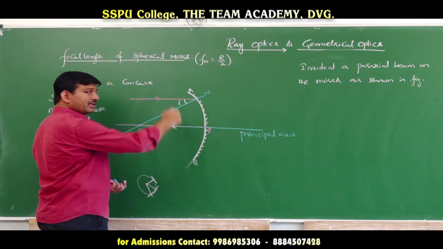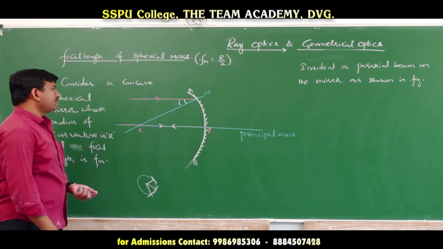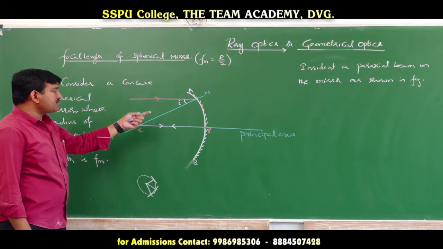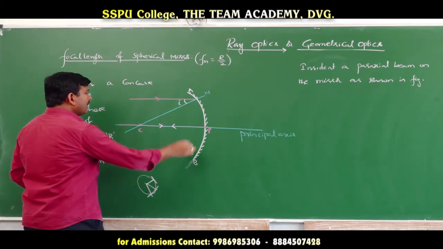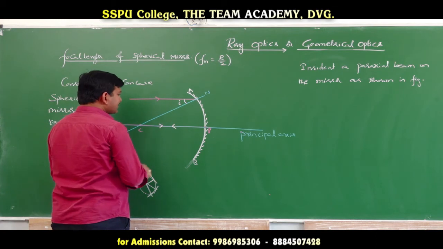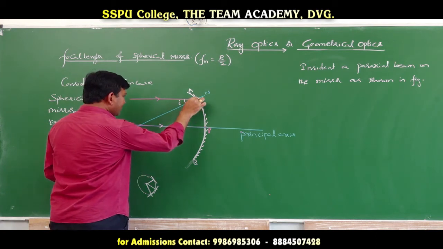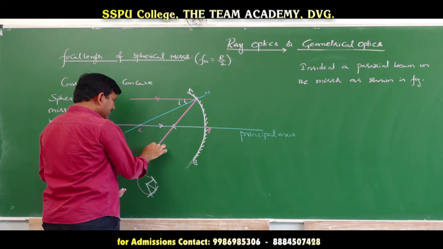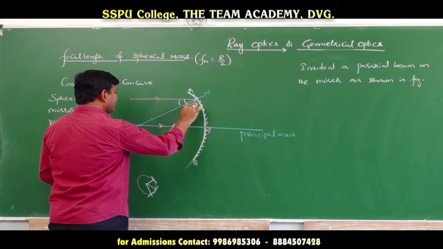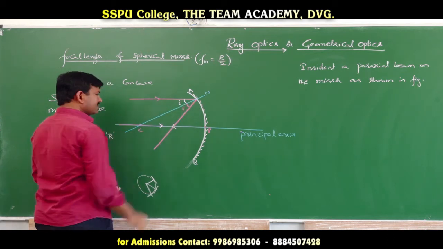While it is reflecting, according to the laws of reflection, the angle of reflection must be equal to the angle of incidence. Therefore, the reflected ray should come like this, making the same angle with the normal line.